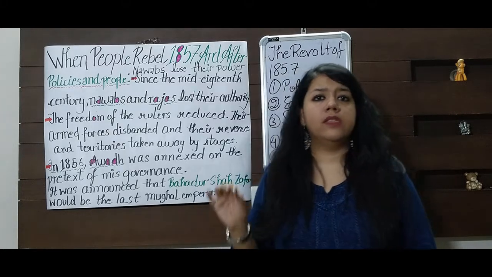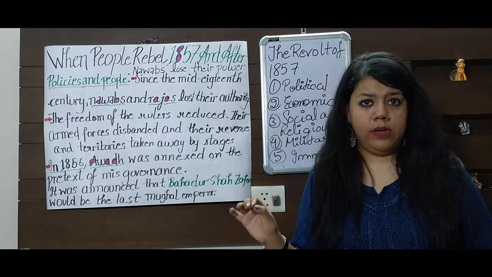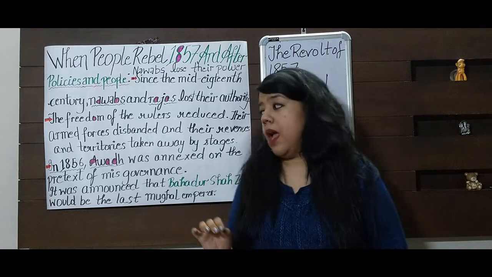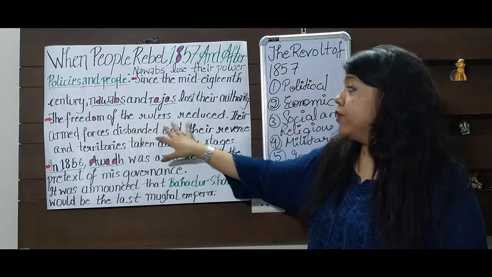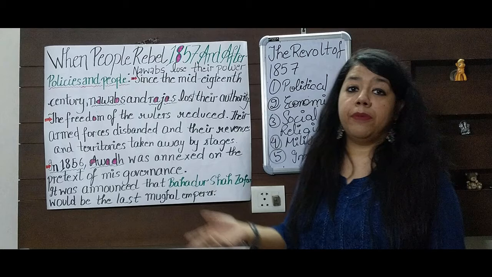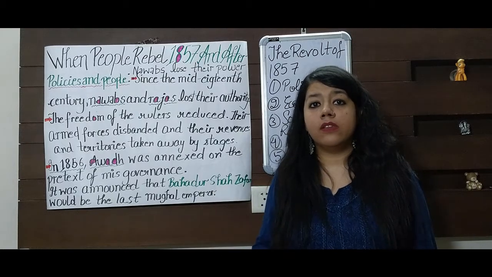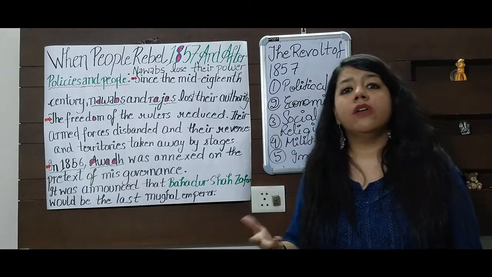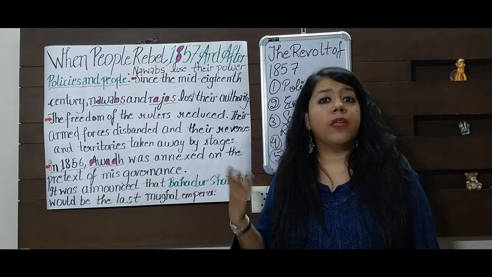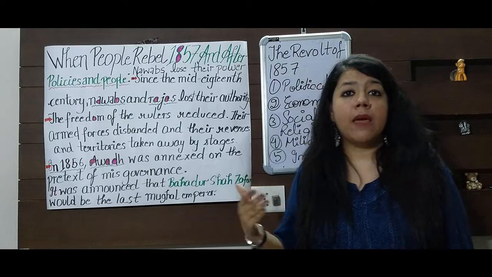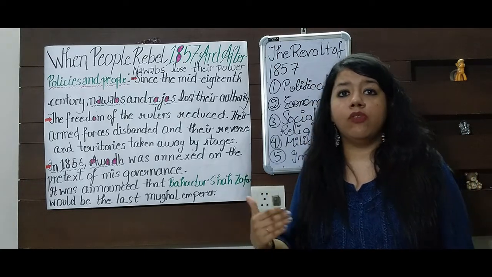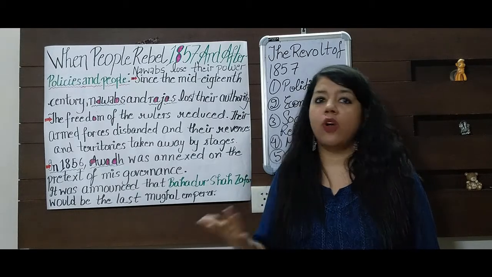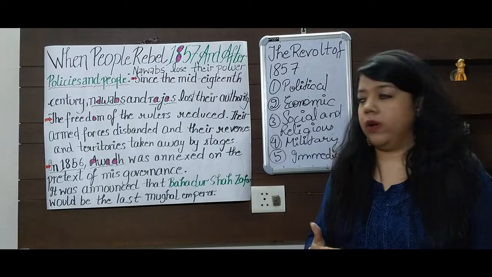So all these policies created discontentment among the rulers, and similarly, subsidiary alliance was one of them. Then the freedom of the rulers reduced definitely. Britishers were interfering in all the internal matters of their administration, and this was not liked by the kings at all. And why would someone like interference from an outside power? Britishers came as traders earlier, but now they started establishing themselves as the rulers. So this was not liked at all by the Indian rulers.